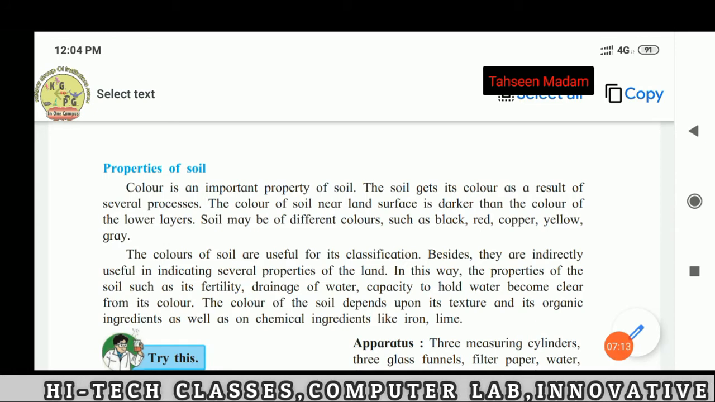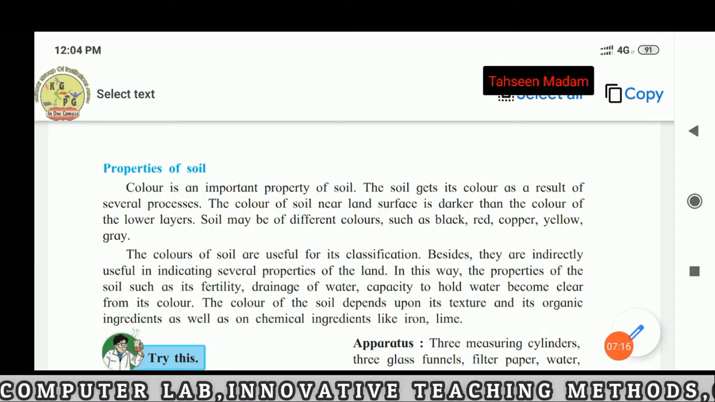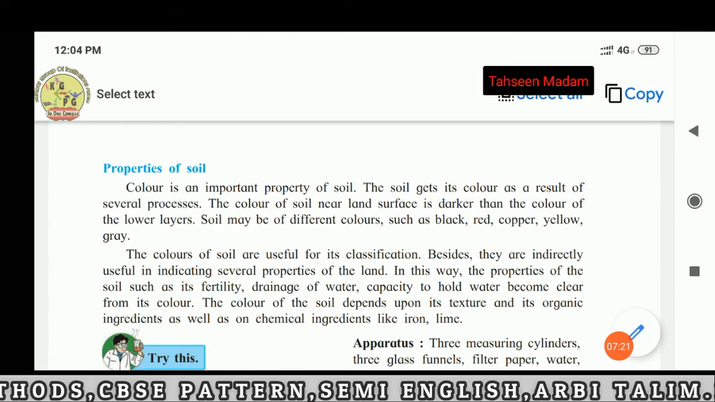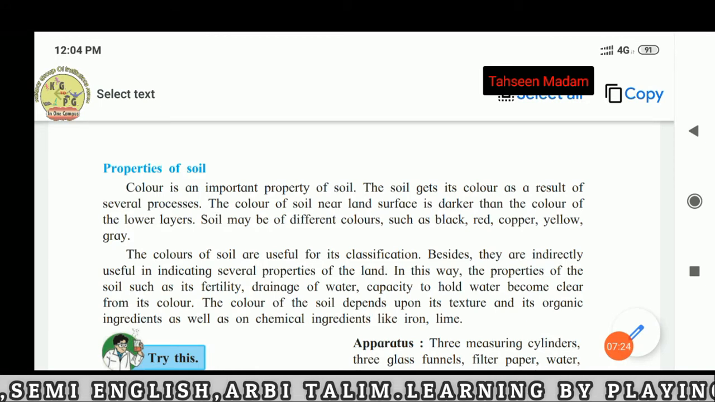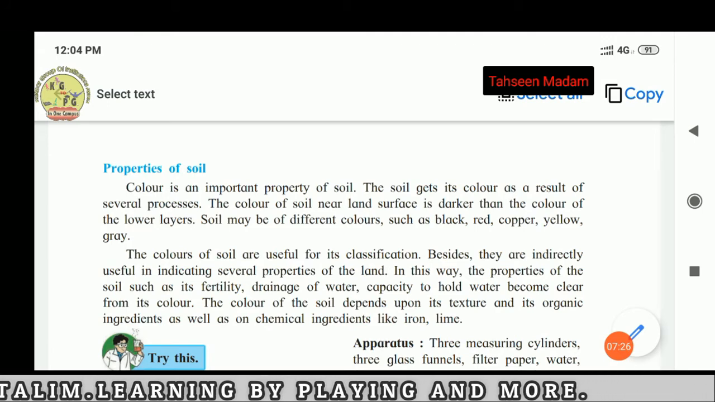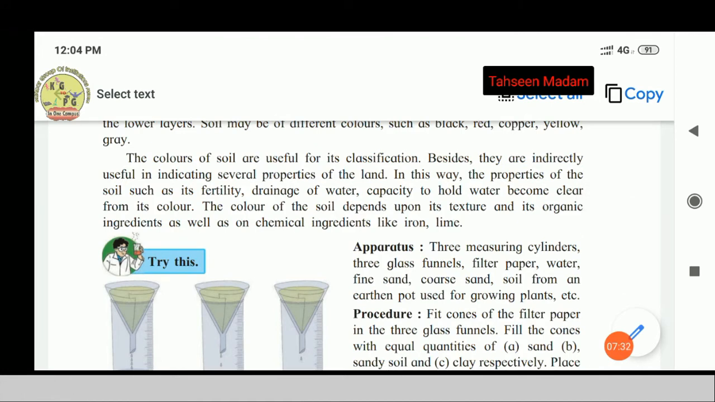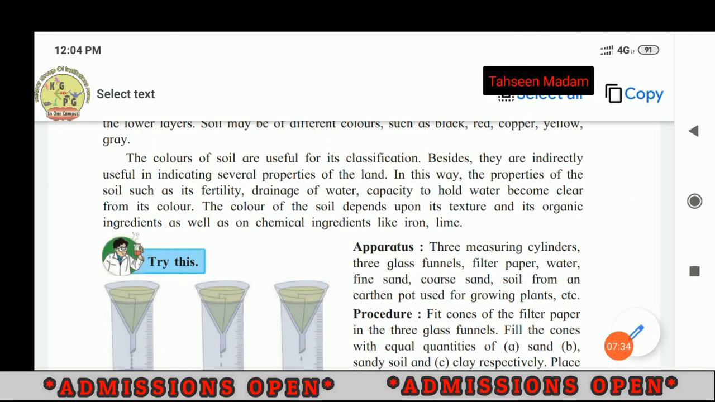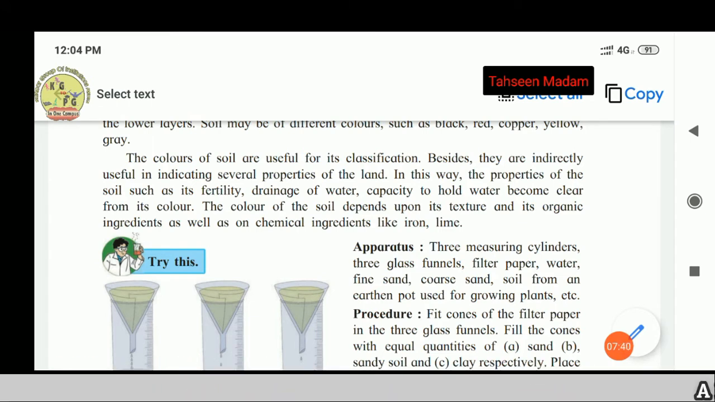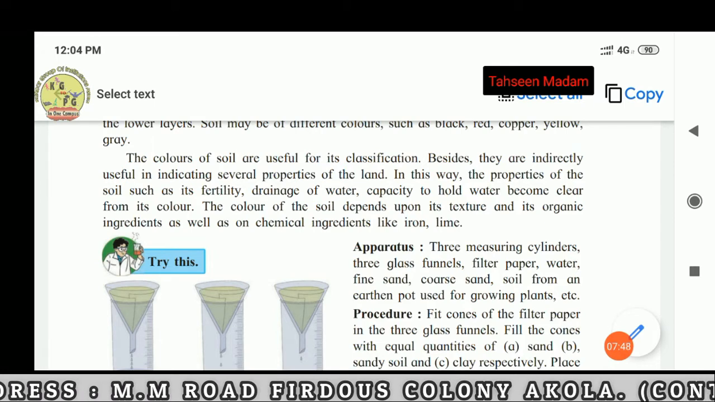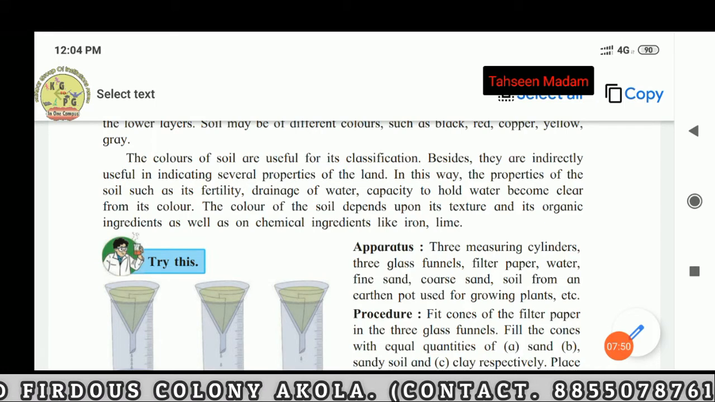Soil may be different colors such as black, red, copper, yellow, grey, etc. The colors of soil are useful for its classification. Besides, they are indirectly useful in indicating several properties of the land. In this way, the properties of the soil such as fertility, drainage of water, and capacity to hold water become clear, depending on organic ingredients as well as on chemical ingredients like iron and lime.